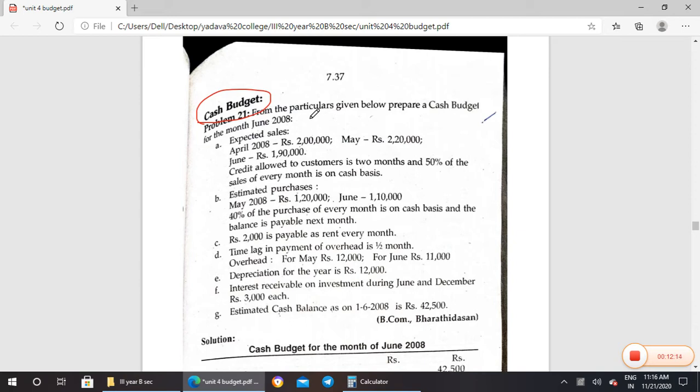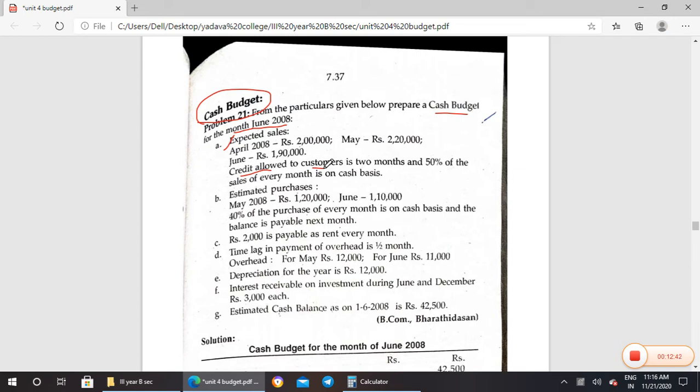Okay, so shall we move on to the problem? From the particulars given below, prepare a cash budget for the month of June 2008. For the month of June, they asked to prepare only for June. They have given all the information here. Sales they have given for April, May and June. But there is additional information they have given: credit allowed to the customer.